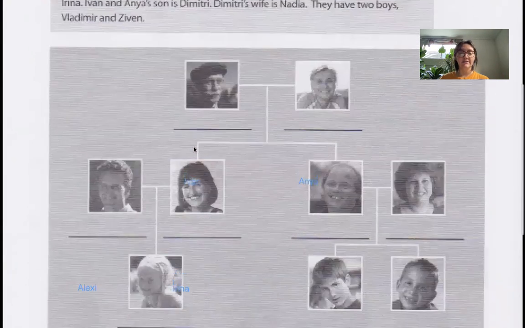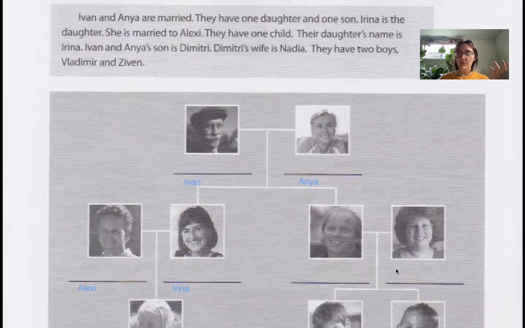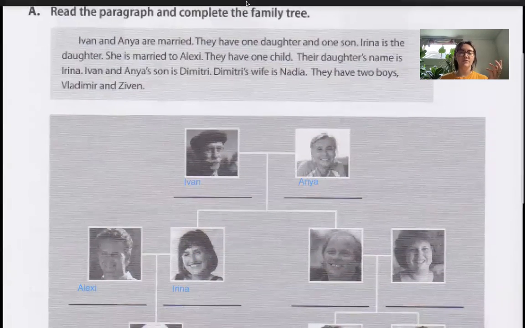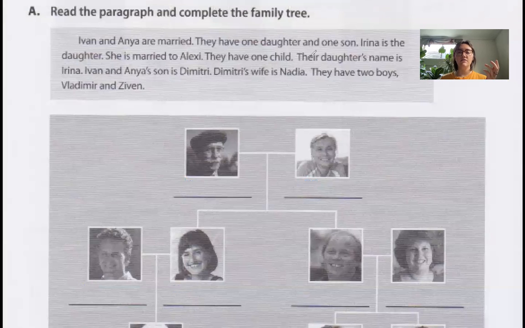And if I scoot down, it'll mess it up. But then it says Irina and Anya's son is Dmitry. So that means this is the man, right? Dmitry. So it's connected to them. Dmitry's wife is Nadia. This is Nadia. They have two boys, Vladimir and Zven. So we would write those in. It's kind of hard to do it right now and make it so you can see. So I'm just gonna clear the drawings, and we'll finish up with the next one.